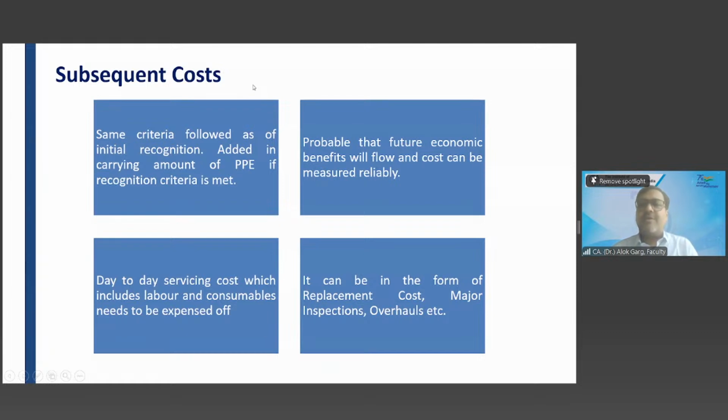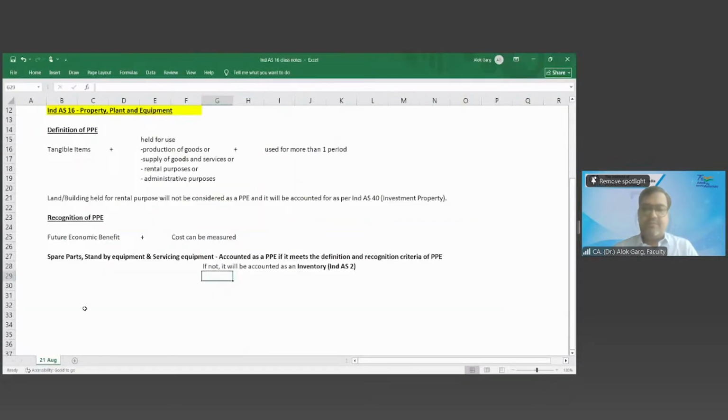You have purchased a truck at a value of 25 lakh rupees. Okay. So whether the truck is a PPE? Whether a truck is a PPE? Yes, sir. Tangible item used for supply.